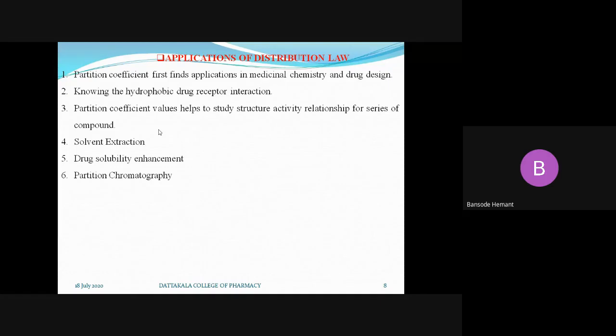As we have soaked the silica gel in water, it becomes the aqueous phase. At the top of that silica gel column we put the solution or the mixture, and another solvent, the mobile phase, is required in the chromatography technique.